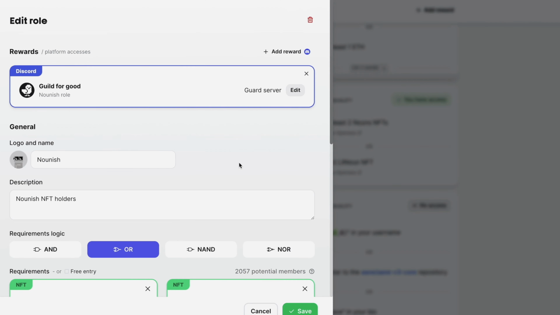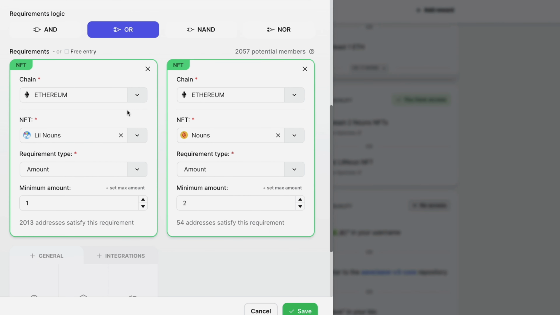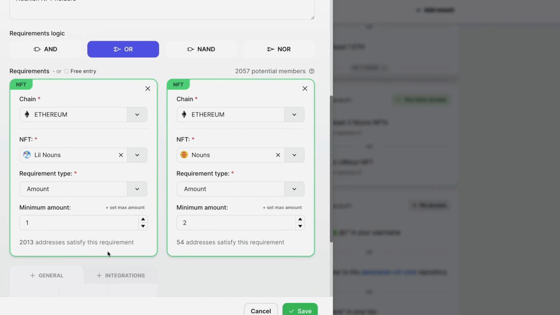As I go into edit mode, we can see the requirements here are holding one little noun or holding two nouns NFTs. At the bottom here, you can see how many addresses satisfy the requirements for each separate requirement card. And at the top here, you can see them added up as the full potential member count. You can export these potential members as an allow list here.